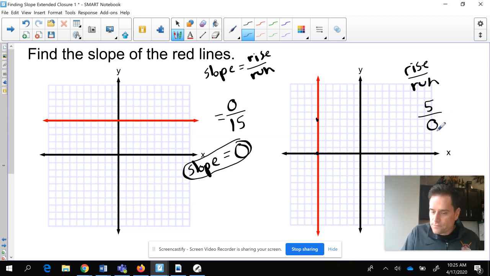Now, here's the thing. Who's super awesome at math right now? Those people who are watching this online, who's super awesome and can tell me, does this value give you 0? And here's what I'd like you to do. If you don't know, take a calculator out or take your cell phone out. I want you to divide this, and this should happen. Your calculator will explode. No, it won't explode, people, but it should read something like this, which means it is undefined.